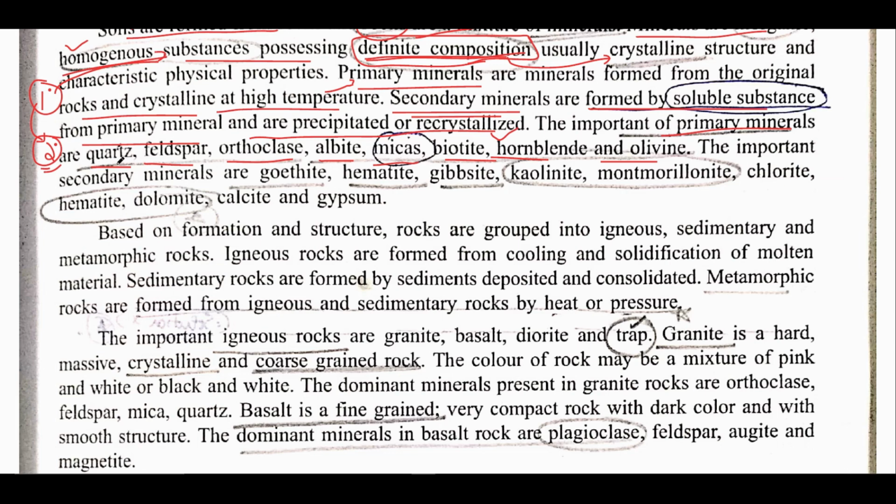So in the soil science part, you must remember which one out of the following is a primary mineral and which one is not. For example, if a question is asked like, out of the following which is not a primary mineral, and options are given like quartz, feldspar, orthoclase, and the fourth option is dolomite. So dolomite is a secondary mineral, so one must know which is primary and which is secondary, because they are very confusing at times.